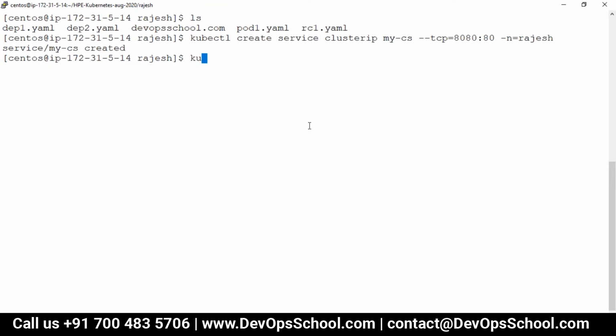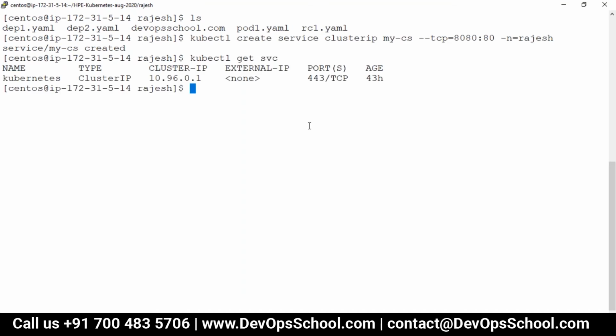See here, kubectl get svc. Now, what is this svc? Guys, this I did in the default namespace. So which is this service? If you can describe it and find out the use of this service, I'll feel very good. This is your task: to find out how this service exists, what is its significance, what exactly this service is doing, what kind of work it is doing. For the time being, I have a service created in the Rajesh namespace, so here -n Rajesh.